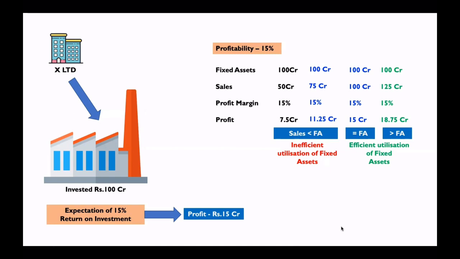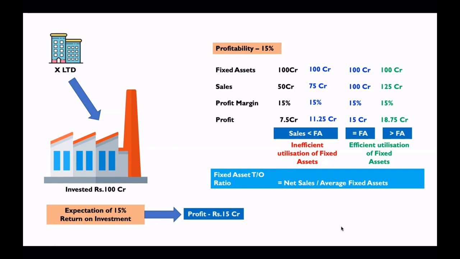Okay, and here this ratio comes into the picture, that is the fixed asset turnover ratio. That is net sales divided by average fixed assets. We know the net sales are 50, 75, 100, 125. You divide the net sales by fixed assets. 50 by 100 gives you the ratio as 0.5:1. 75 by 100, 0.75:1, 1:1, 1.25:1.